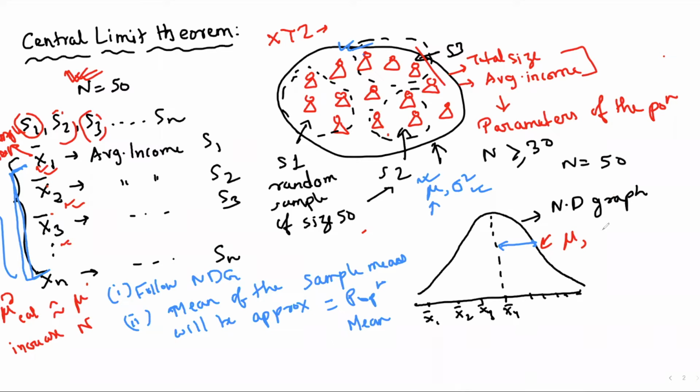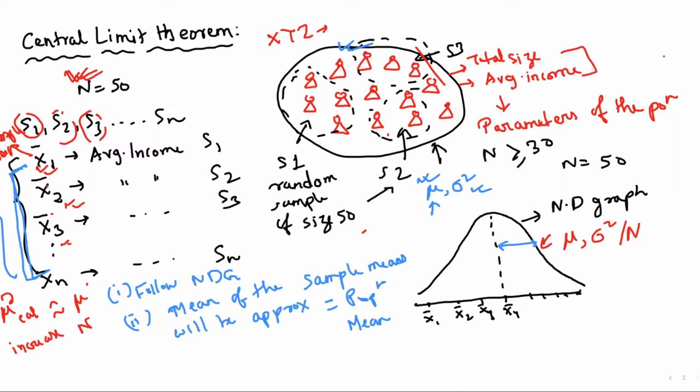So if sigma square is the variance of the population, then the variance of this particular graph will be sigma square by n, where n is the size of the samples. Okay. So this is what is defined by the central limit theorem.